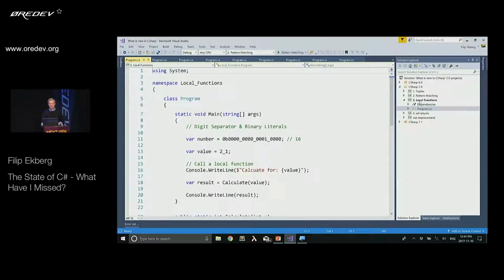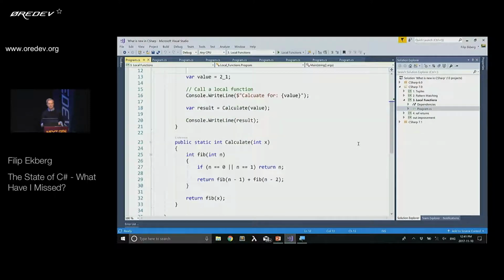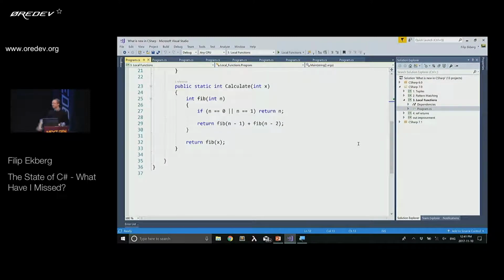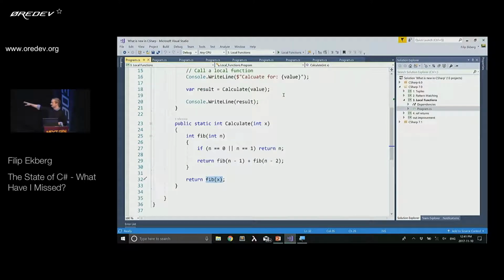Next up is local functions. So I've introduced a local function down here at the bottom. It's simply a method I call calculate, which then introduces a local function called fib, which calculates Fibonacci, and returns the Fibonacci of x, which is passed into this function. All right? And that's only available in the scope of this method down here at the bottom.